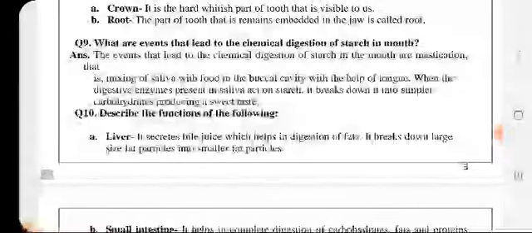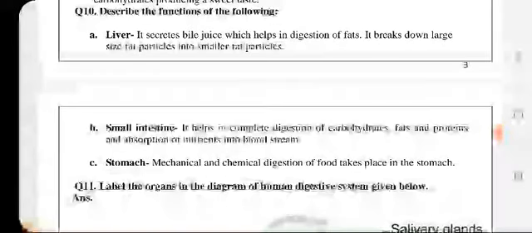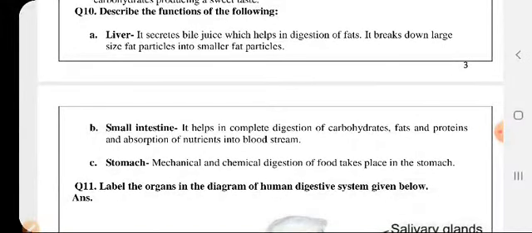Clear? Next comes, describe the functions of the following. First is, what is the function of the liver? It secretes the bile juices which help in dissolving the insoluble food particles into soluble food particles, and it also acts upon the fat. Large sized fats are converted into small fat particles.